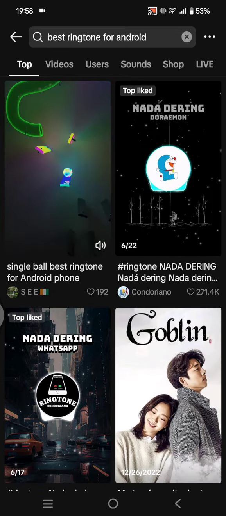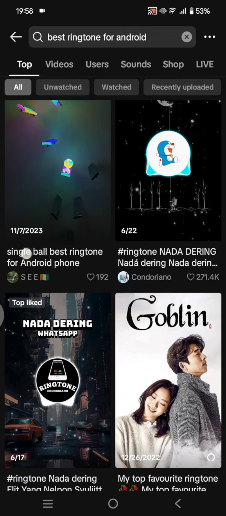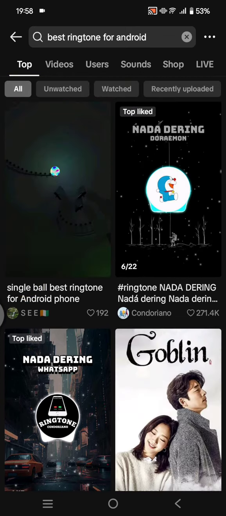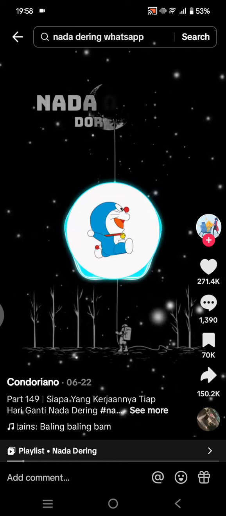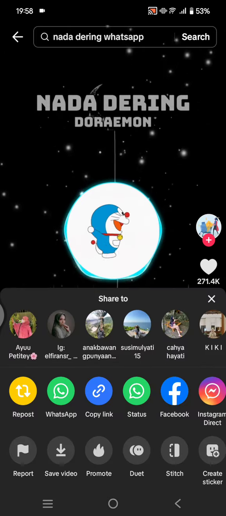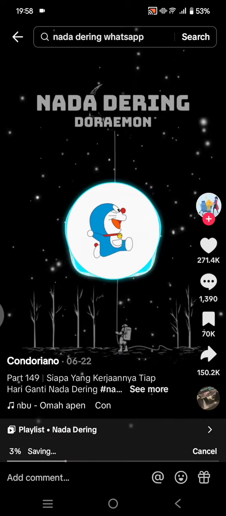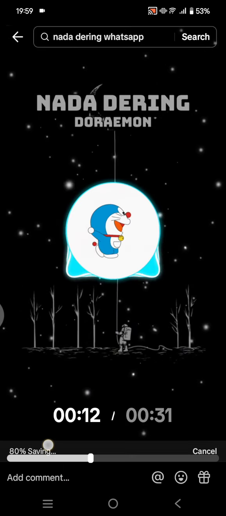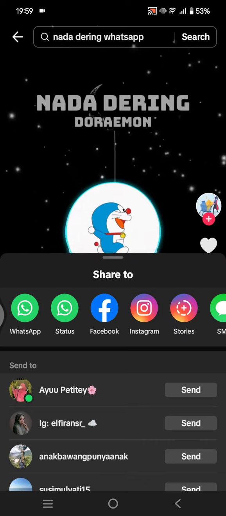This one, then you can just find the one that you want. For example, here I'm going to go with this Doraemon ringtone. Here you can just save the video, so by clicking on the share button, then click on the save video. Just wait until it's saved. Now the video is saved.